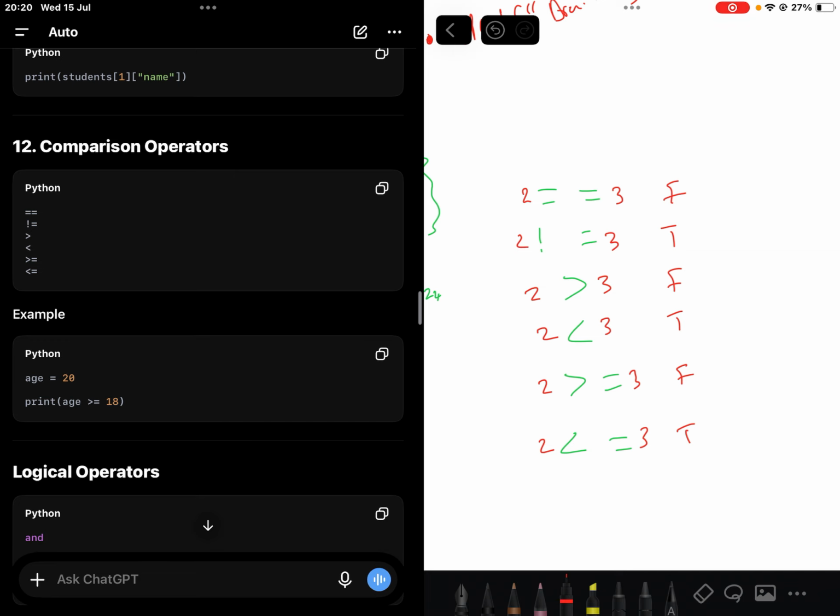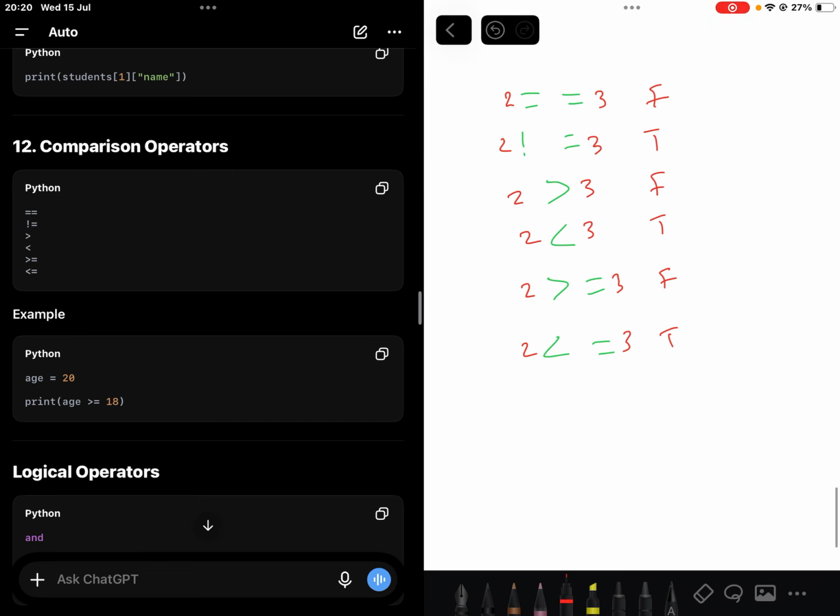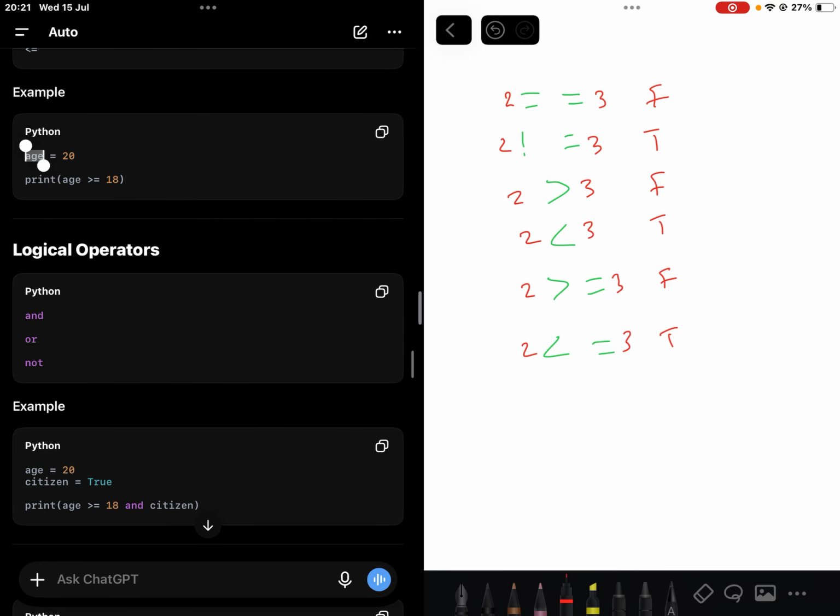So for instance, we have a variable age which has 20. So we print age is greater than or equal to 18. So is 20 greater than or equal to 18? Yes, it is. So the print will print true. Then there are logical operators, right, which are and, or, not.